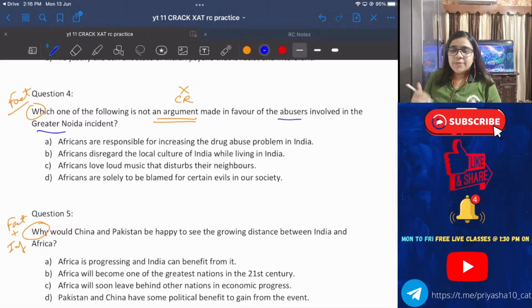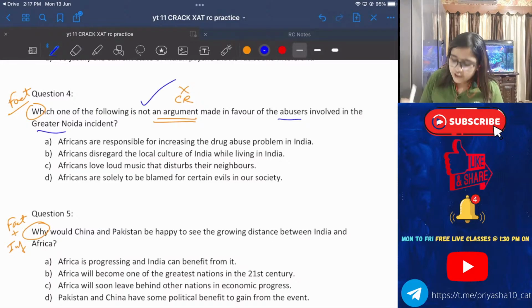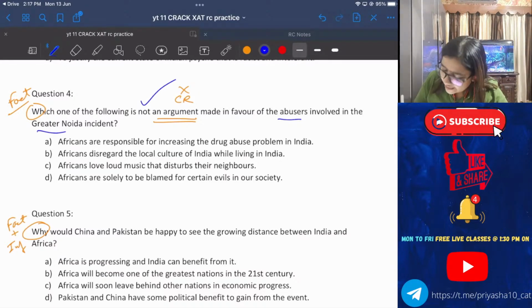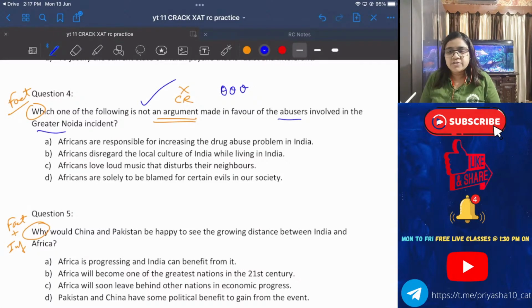Okay, I'll tell you something, a personal thing. The first moment I read this, I did not understand anything. I did not understand anything. Imagine this is a situation. Tejaswini D. I read it, I did not understand, but I understood which one is not an argument. In simple logical reasoning terms, can I call it an odd one out question?